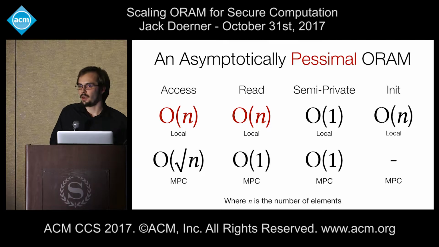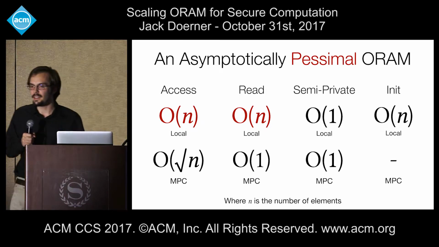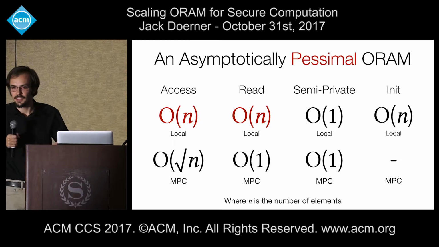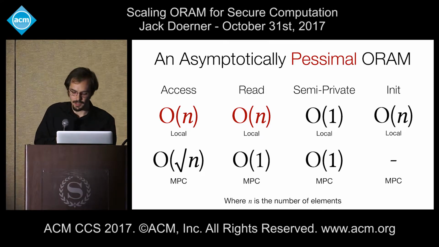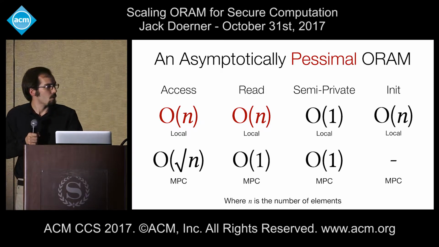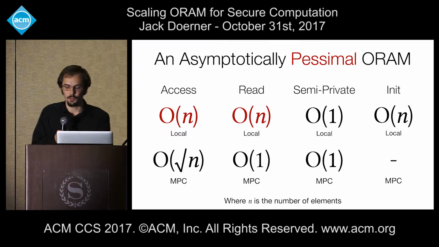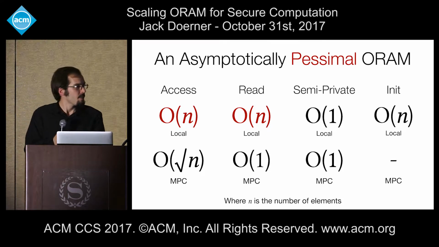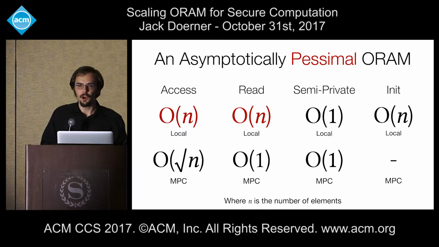And for accesses where we are allowed to reveal the index that we're accessing, perhaps your algorithm has some number of deterministic accesses interspersed among the data-dependent ones, we can reduce the local complexity to a constant as well. Finally, our scheme will have an efficient initialization method that allows it to fill it with initial data with only constant overhead and with no multi-party computation whatsoever.